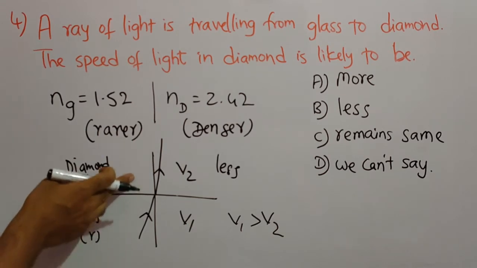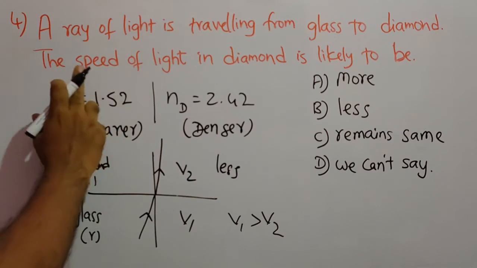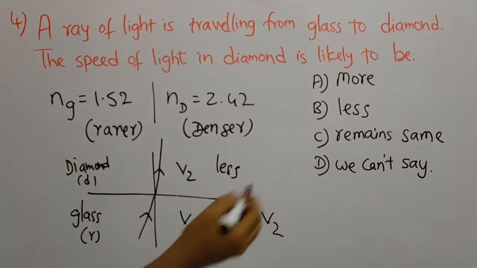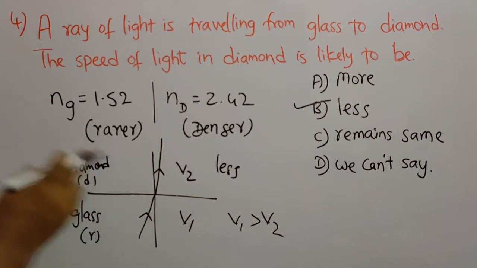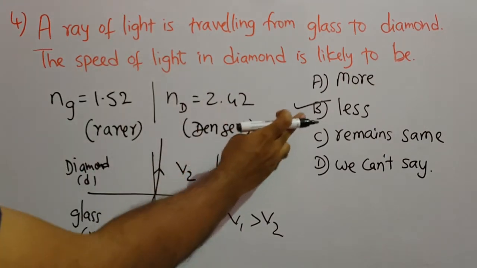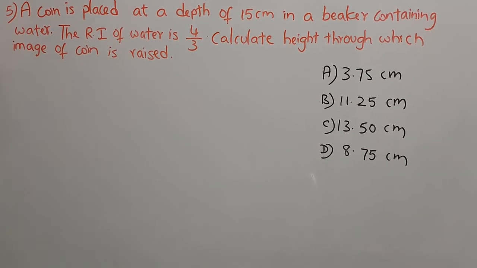That means when the light enters diamond, its speed decreases. So the speed of light in diamond is likely to be less when it is traveling from glass to diamond. So the correct answer for this question is B. Let us move to next question.